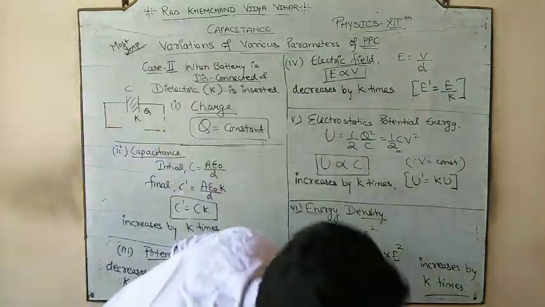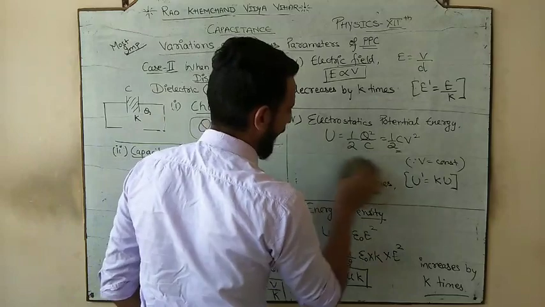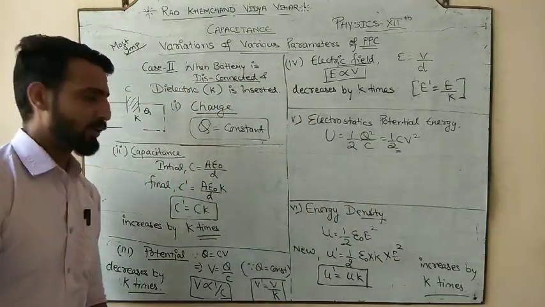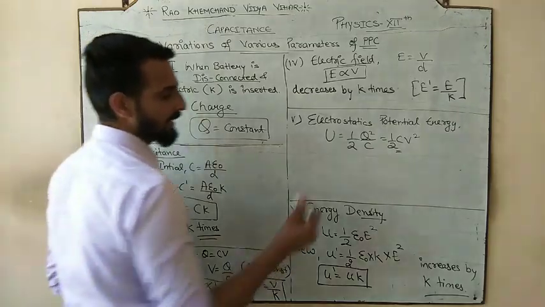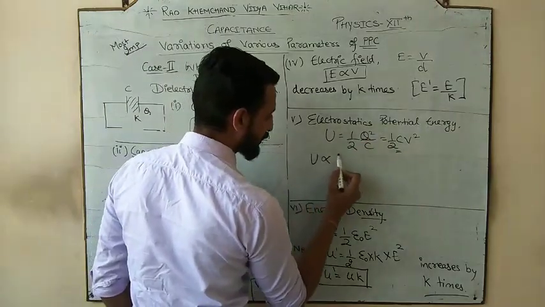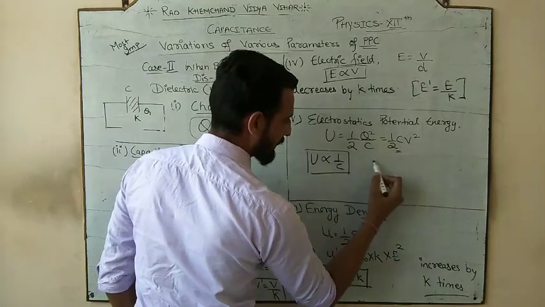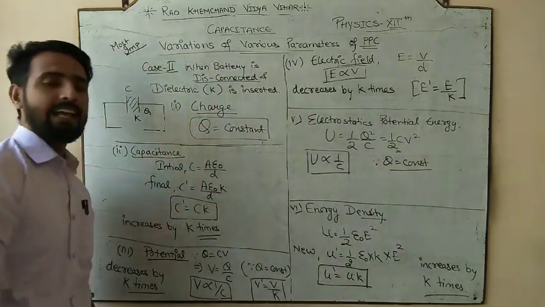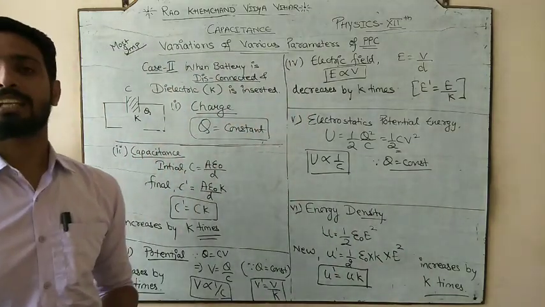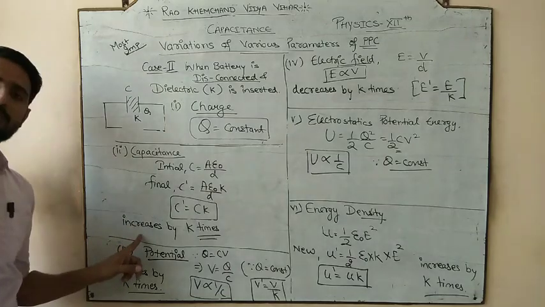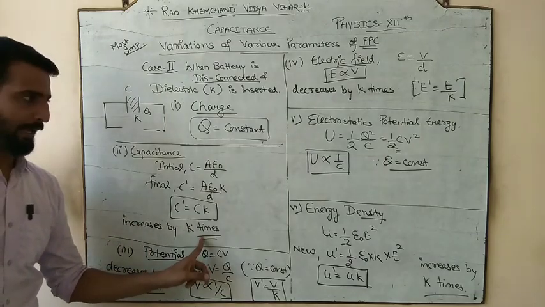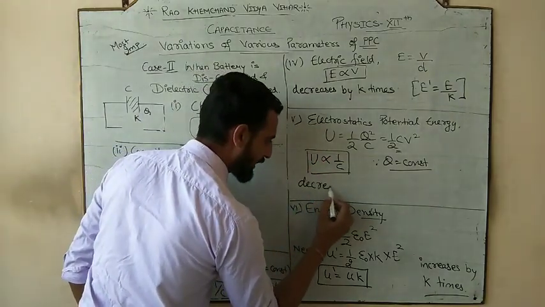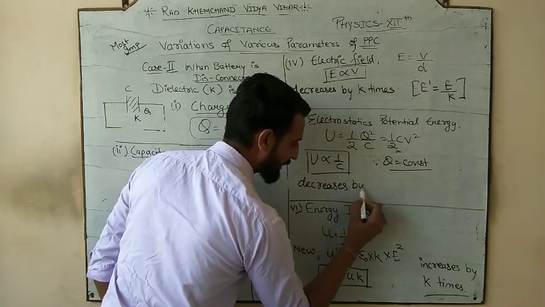Done? Now our next is energy. We are going to study again. Energy has the formula half Q square by C or half CV square. But here the charge is constant, so we will use this formula. Since Q is constant, energy is inversely proportional to capacitance. And what happens to the capacitance? It increases by K times. But since it is inversely proportional, what is going to happen to the energy? It would decrease by K times.